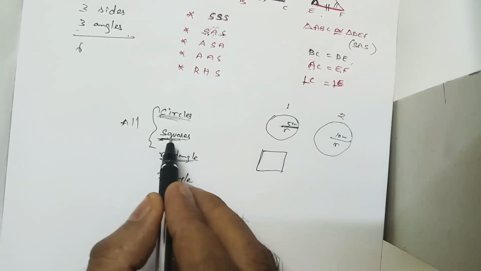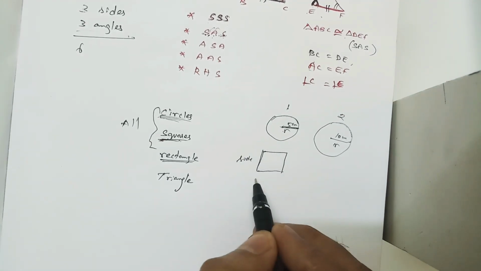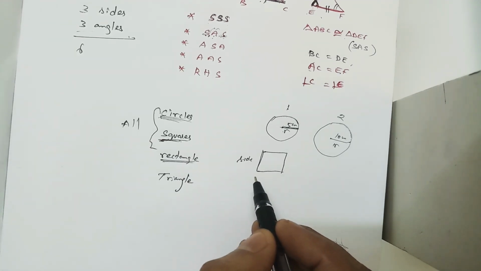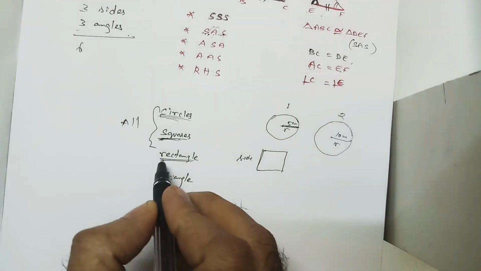Same like that, for a square also we have only one measurement, the side of a square alone. So all squares, whatever they may be, small square or big square, if it is a square, then the squares will be similar figures, right? But when we go for a rectangle, right?